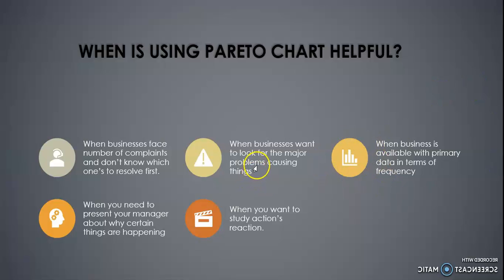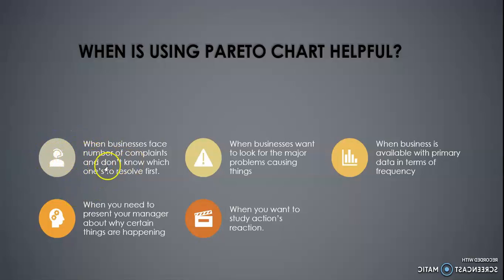The second is when a business wants to look for the major problem-causing things. When you put them in descending order, automatically you will be able to see which problems are causing a major impact on your business and need to be addressed first, before others.